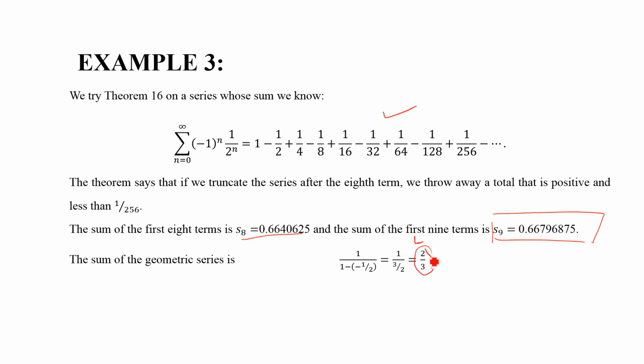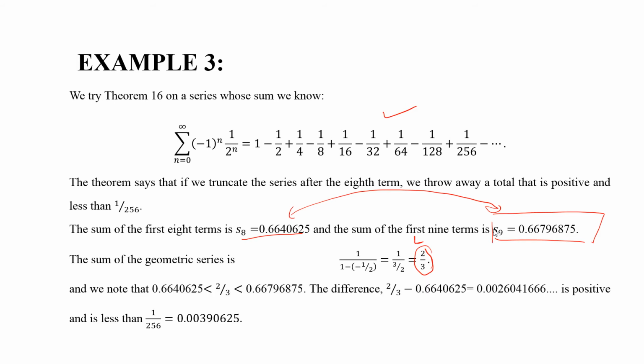Now this L must lie between any two sums, Sn and S(n+1), and here n is 8. So L must lie between S8 and S9. Let's see if it satisfies this inequality. You can verify it.